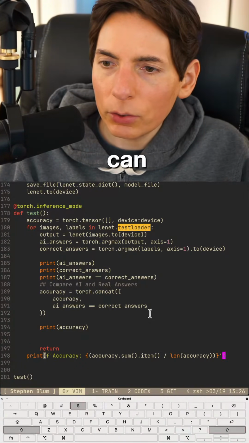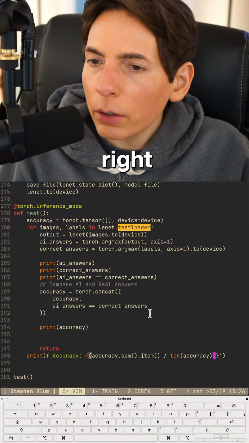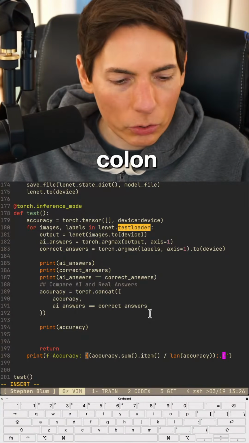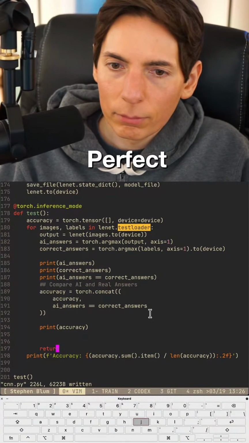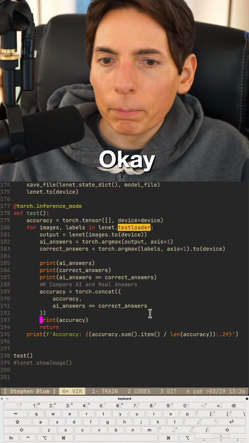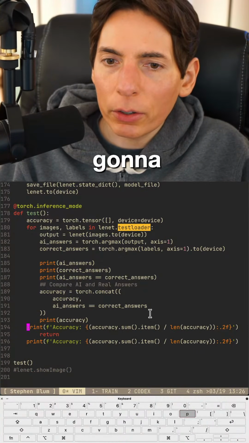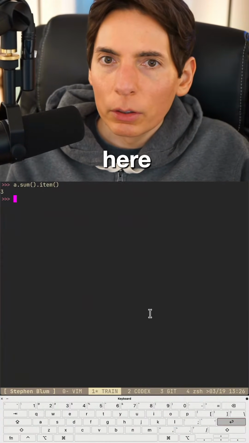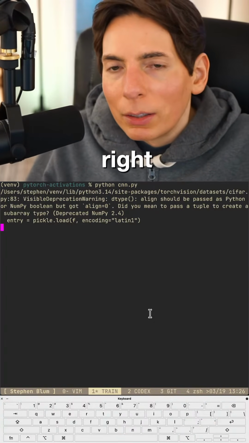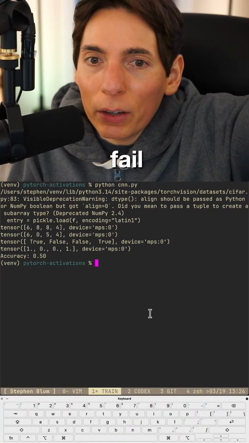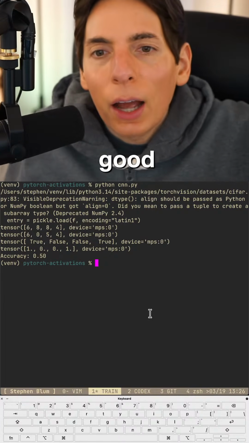I believe we can do it like this. Colon dot 2f. Perfect. Okay, I'm going to try it here. Okay, here we go. All right. Success or fail? Oh, nice. Okay, good. All right, that number looks correct.